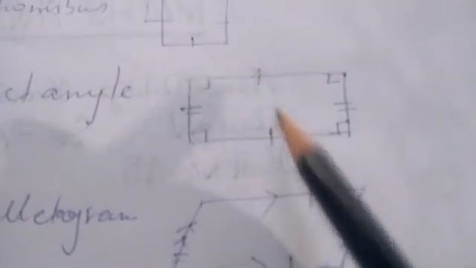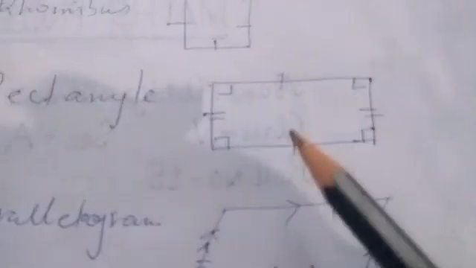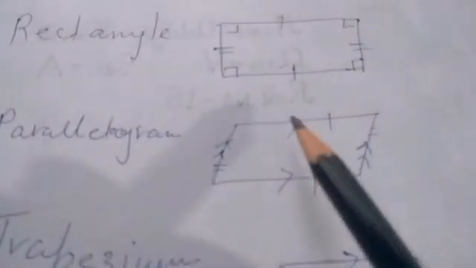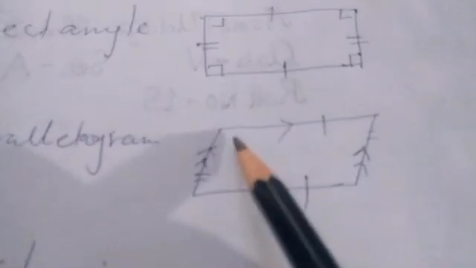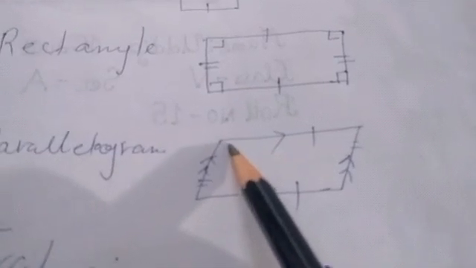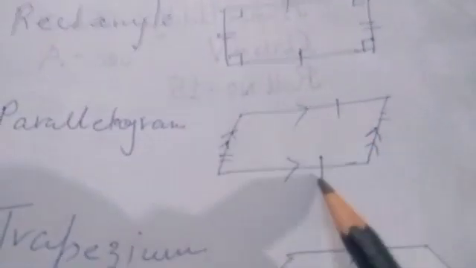In rectangle, opposite sides are equal and parallel, and each angle is 90 degree. But here all the sides are not equal, only the opposite sides are equal. In square, all the sides are equal. Now parallelogram. In parallelogram, opposite sides are equal and parallel, but each angle may not be 90 degree. It is not necessary that it has to be 90 degree, but opposite sides have to be parallel and equal.